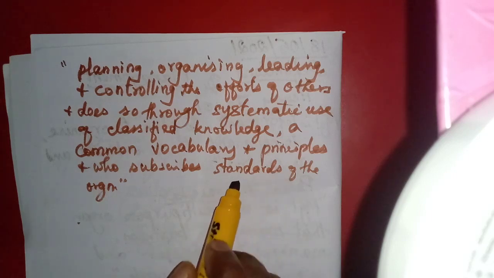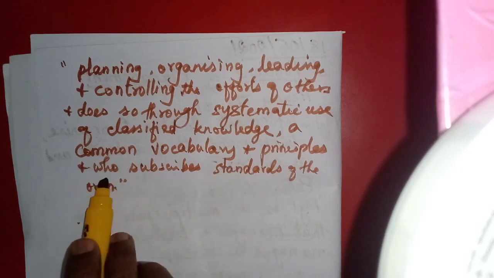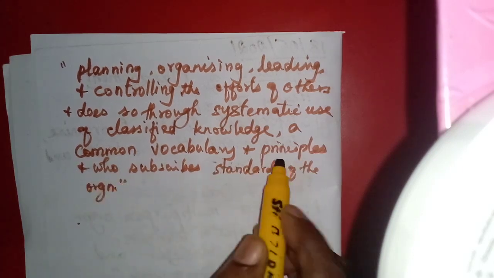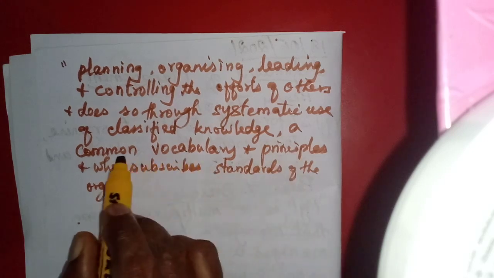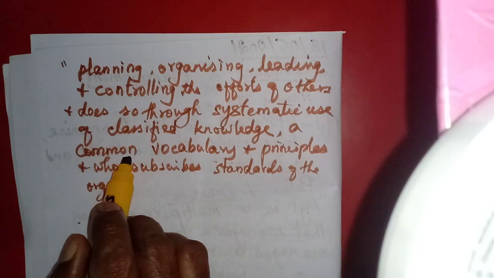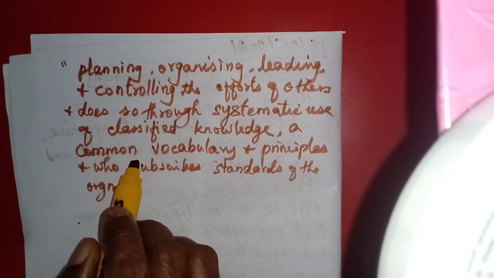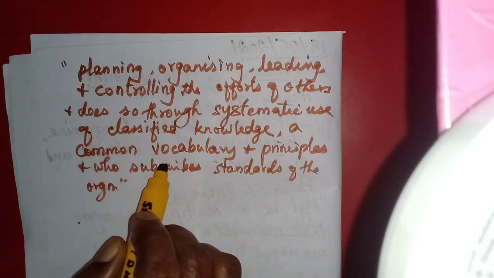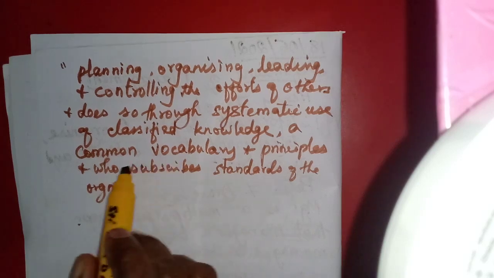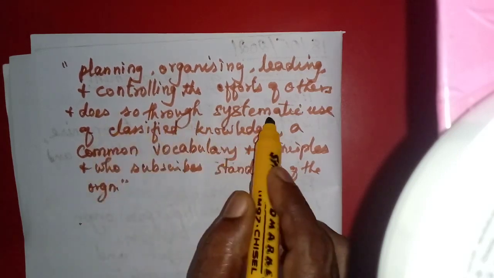All those standards and ethics must be followed and kept in mind by the manager, and he should have a common vocabulary. If the workers speak in Tamil, and he goes and explains everything in English, will they be able to understand? No. So he should have a common vocabulary, and he should have the knowledge.